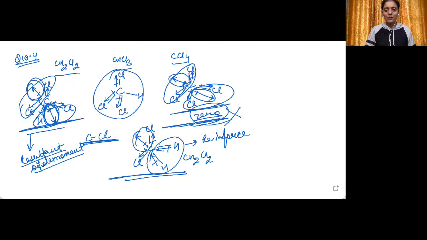Okay, so let's now move into the next question of this chapter, question number 10.5. So the question number 10.5 is, we have been given a hydrocarbon and the formula for which is C5H10. The statement says it does not react with chlorine in dark. Okay. We can just write it like this.